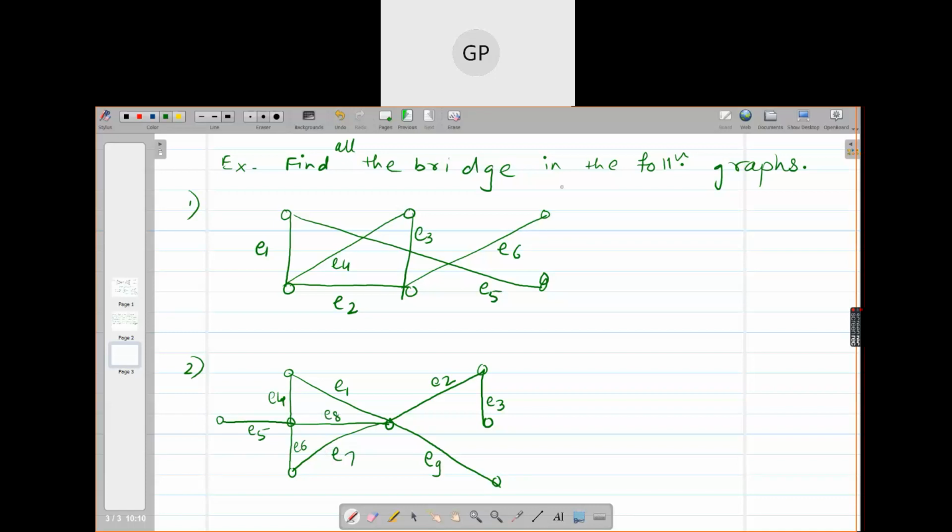Yes, first one, which edges are the bridges? Do you hear me, girls? Yes, ma'am. So which edges are bridges in the first graph?